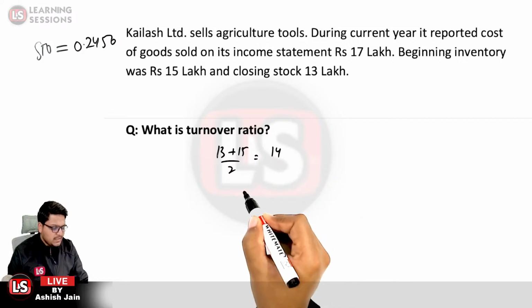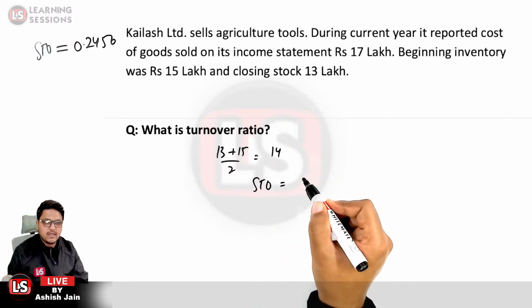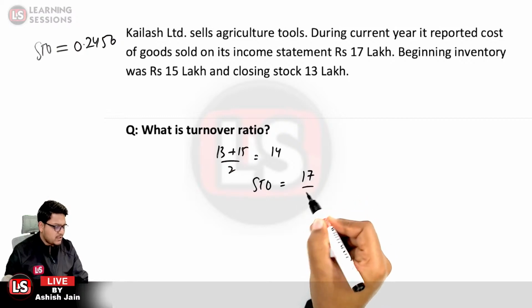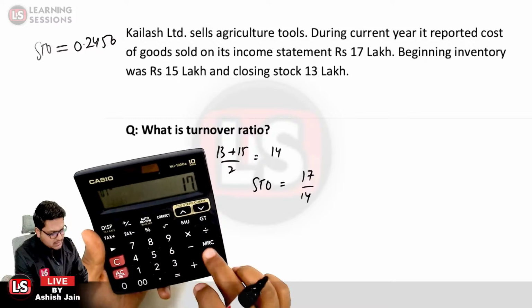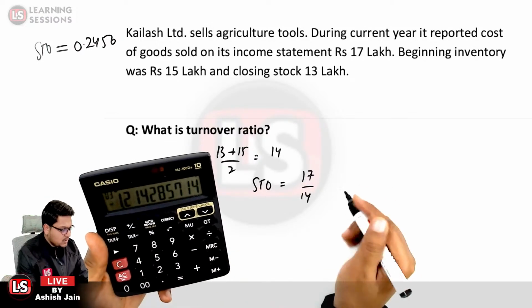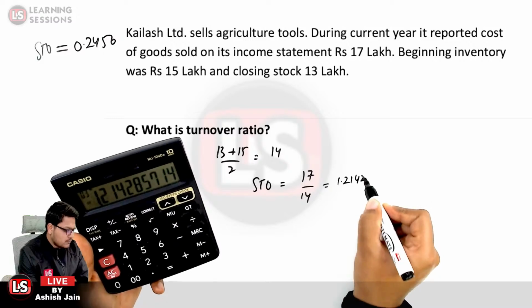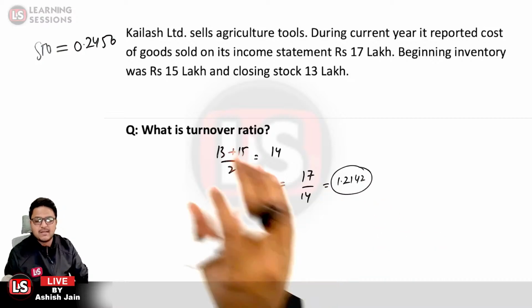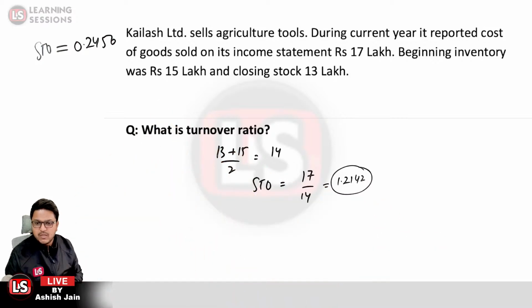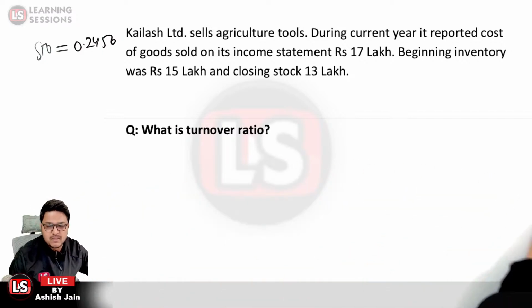And the stock turnover ratio will be equal to COGS, that is 17 lakh, divided by 14. So 17 divided by 14 is equal to 1.2142. That's quite impressive, and better than the previous one. Okay, you must be able to compare these also.